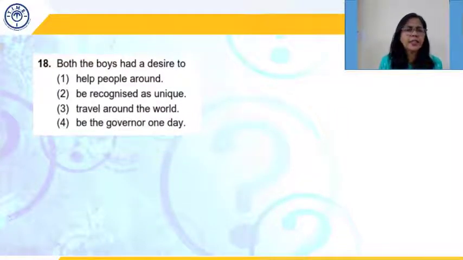Both the boys had a desire to help people around, to be recognized as unique, to travel around the world, and to be the governor one day. So both of them had a desire to be recognized as unique, and they went about this in their own ways.